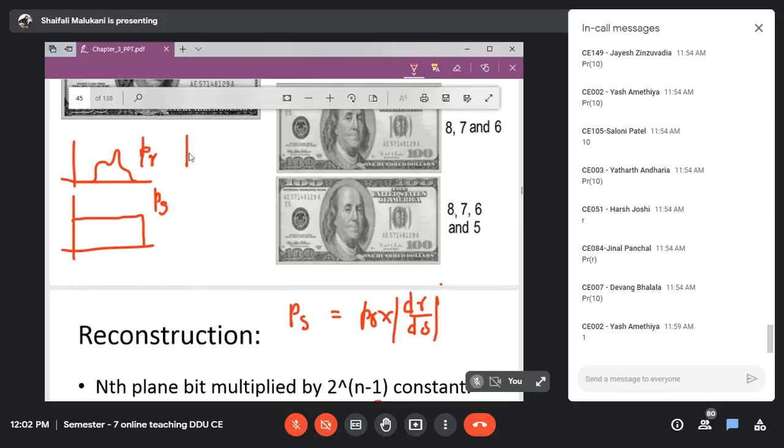Currently I have my image, and it has this type of histogram. I am expecting one image whose histogram will look like this. I know that if I take this image, I have to apply that integration and L-1 equation. If I apply that equation, I will have the image whose histogram, whose PS, will look like this.